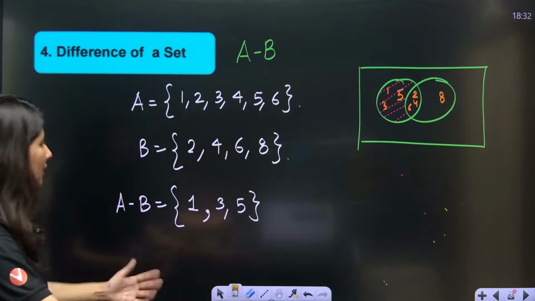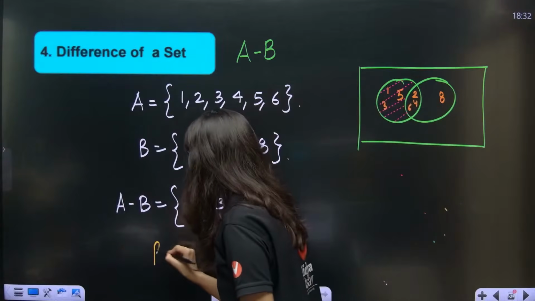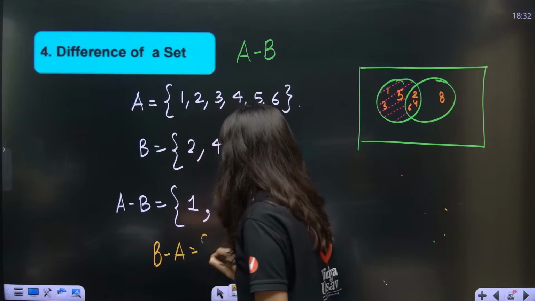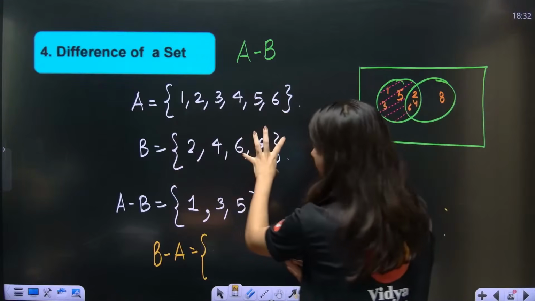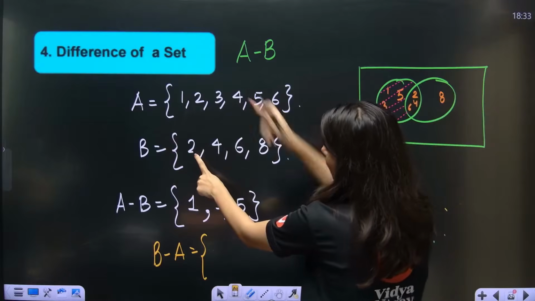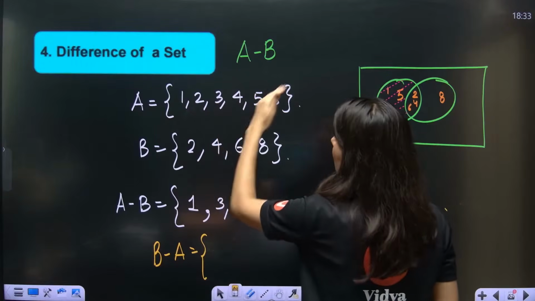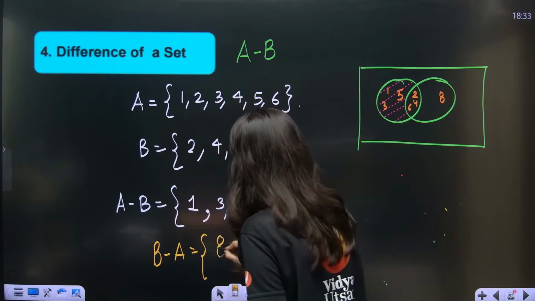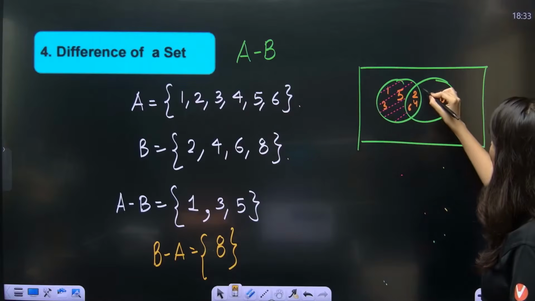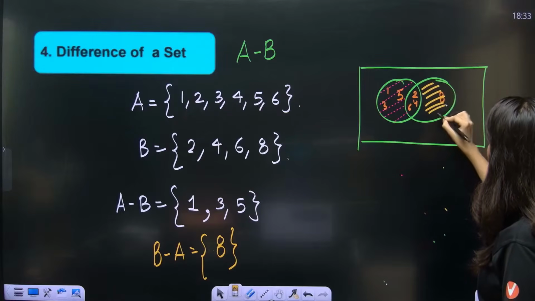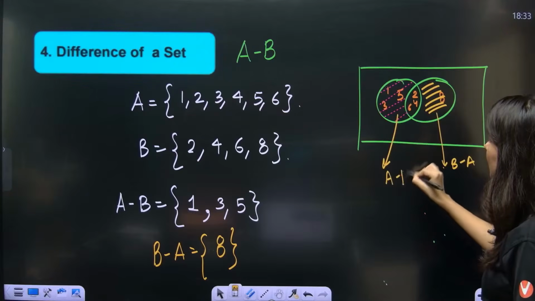Okay. So yes, this is A minus B. Now, if anybody asks me what will be B minus A, so all the elements which are there in B, so 2, but 2 is there in A. So take B and remove A. So 2 is gone, 4 is also gone, 6 is also gone, only 8 will be there. So this is your B minus A and this is your A minus B.